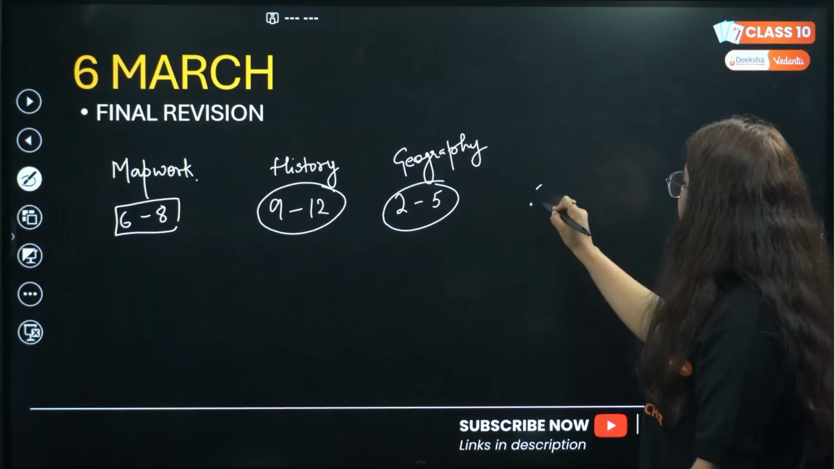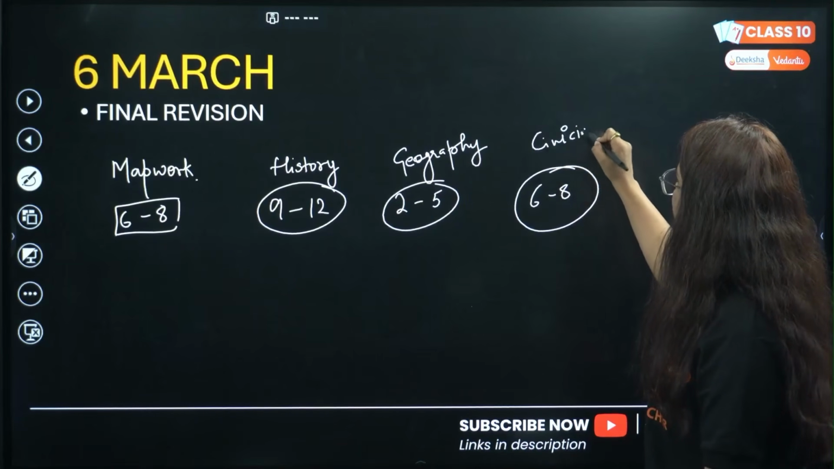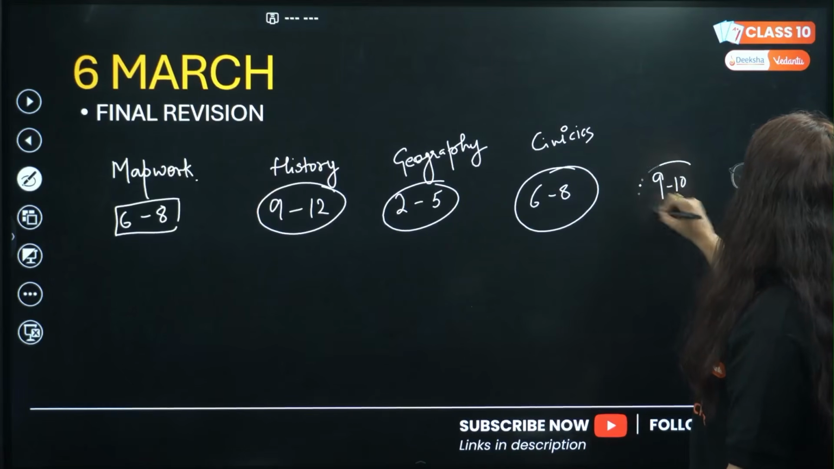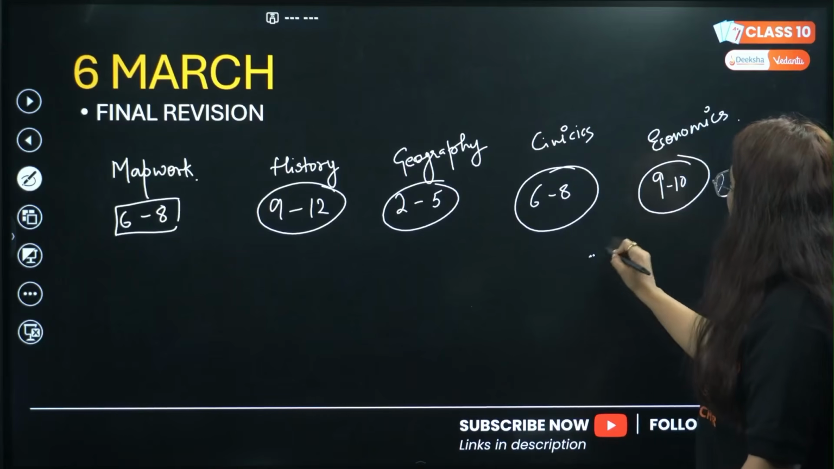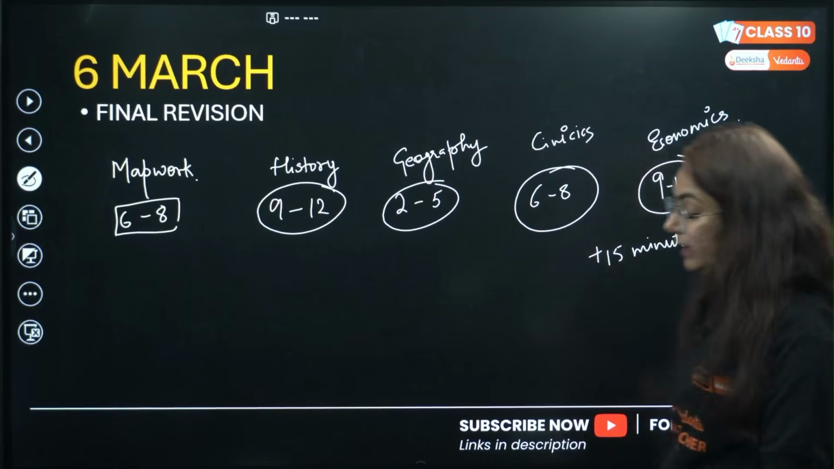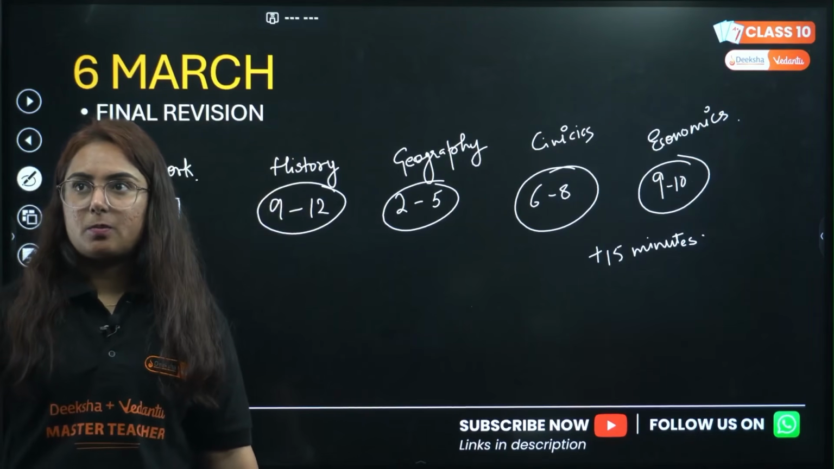Take a break. 6 to 8, come with civics. Have dinner. Last, 9 to 10, go with economics. Plus 15 minutes to close your eyes and revise what you have studied throughout the day. Close your eyes, revise. Okay, this topic, I know.